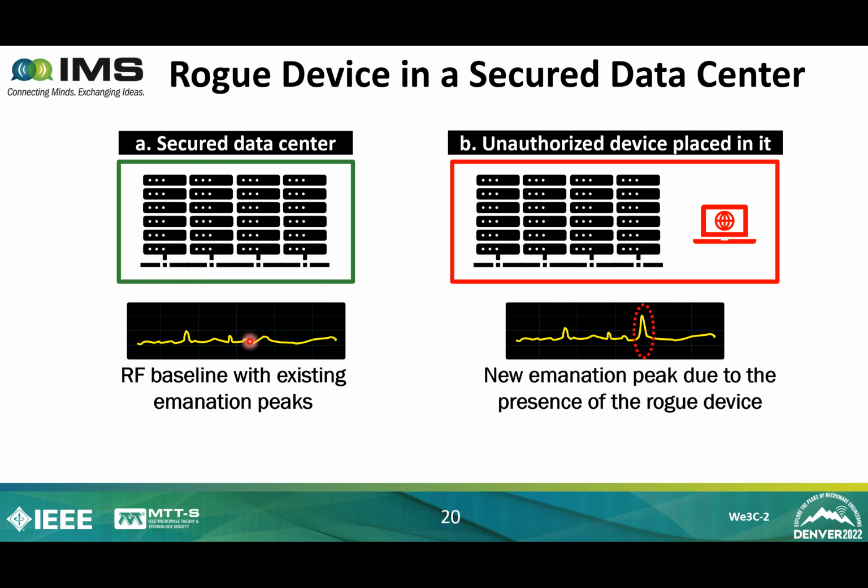If a new device is introduced in the server room to steal data, the RF baseline changes and shows a new peak, as you can see here. So this peak is related to the new device, and based on the presence of that new peak, we can detect the presence of a new electronic device in the server. So whenever a new peak occurs, we can say that there is a new device introduced there, which wasn't supposed to be there. So we can detect the presence of the rogue device.